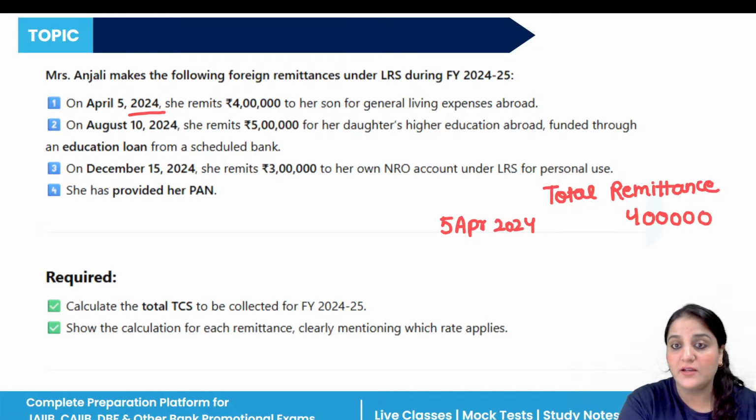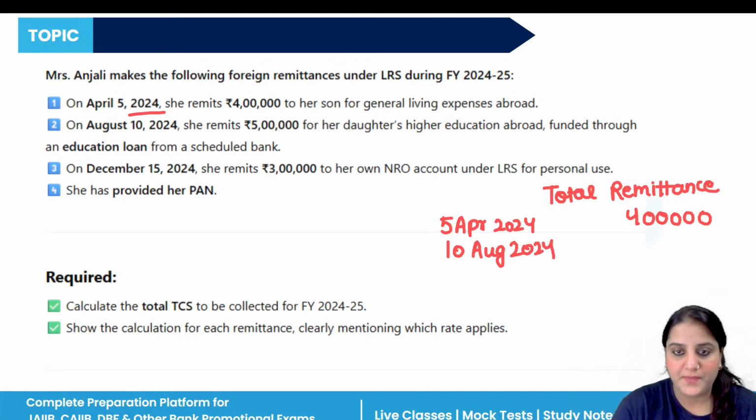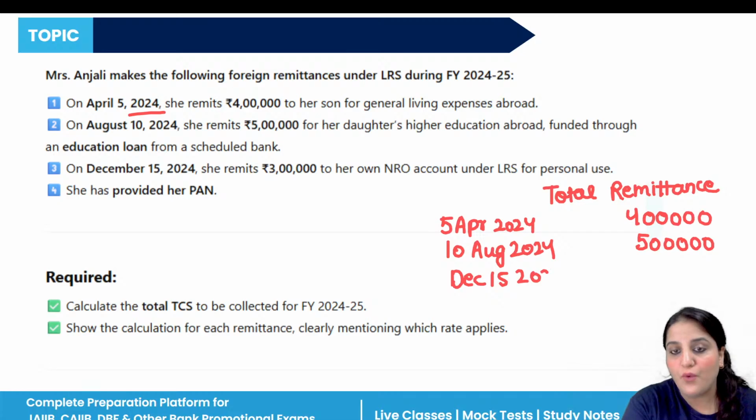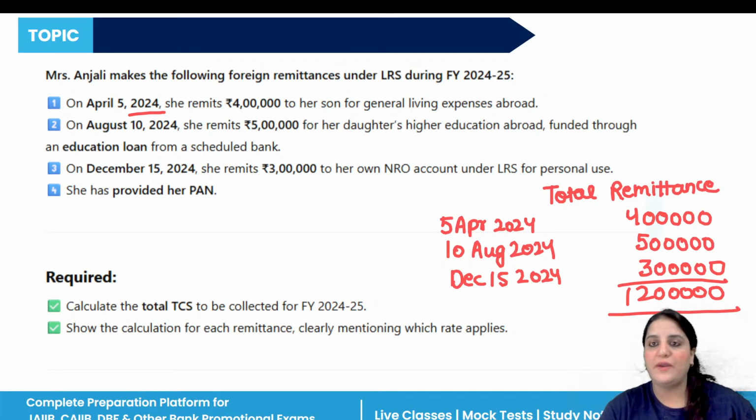Then on 10th of August 2024, she remits 5 lakh for her daughter, the education purpose, or here I can say the education loan of 5 lakh. In December 2024, for the NRO account, the amount is 3 lakh. So if I do the total here, 12 lakh in total she remitted.